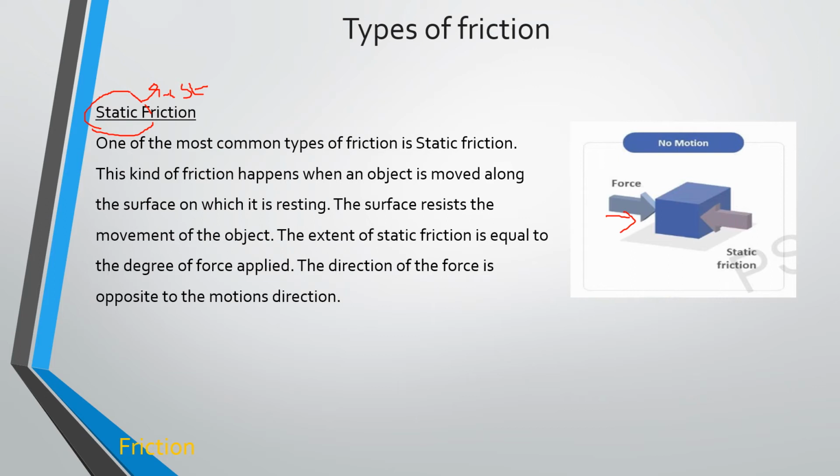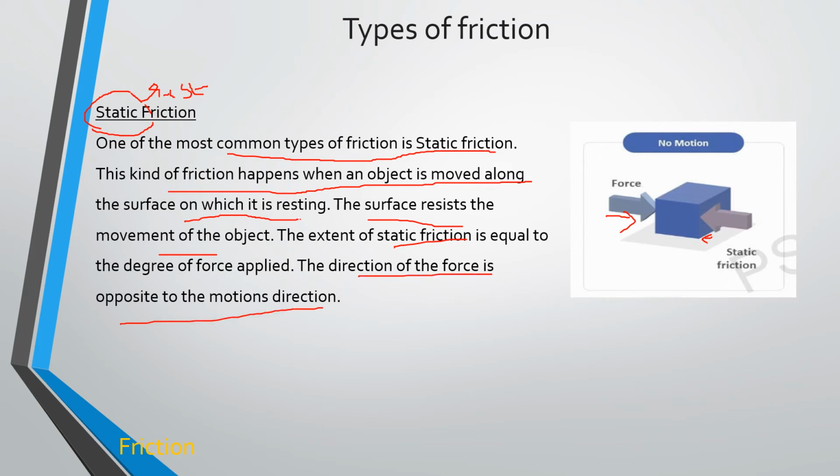So one of the most common types of friction is what? Static friction. This kind of friction happens when an object is moved along the surface on which it is resting. The surface resists the movement of the object, so the surface will definitely not give way to the motion of the object. That friction is called static friction, which means the object is at rest. Got it? The direction of the friction force is opposite to the direction of motion of the body. That means if you are giving an applied force, the friction force is opposite to it.